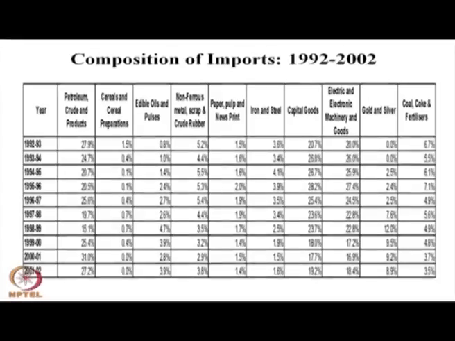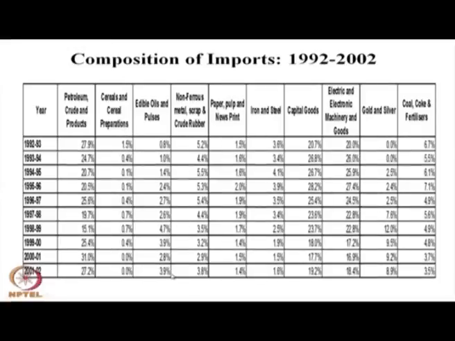After economic liberalization, since 1992 till now, the significant part of our import is crude oil. The crude oil import has remained almost stagnant at 30%. Similarly, consumption goods imports, particularly cereals, edible oil and pulses, are part of our import basket.